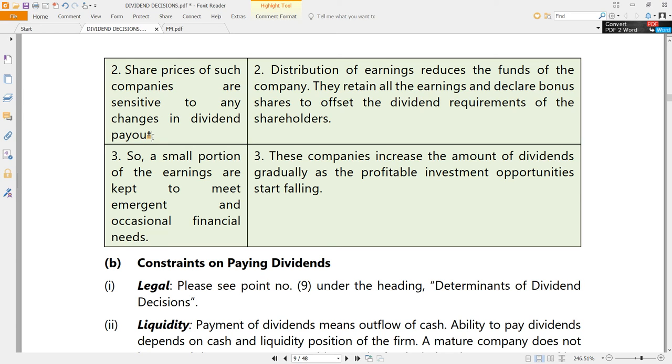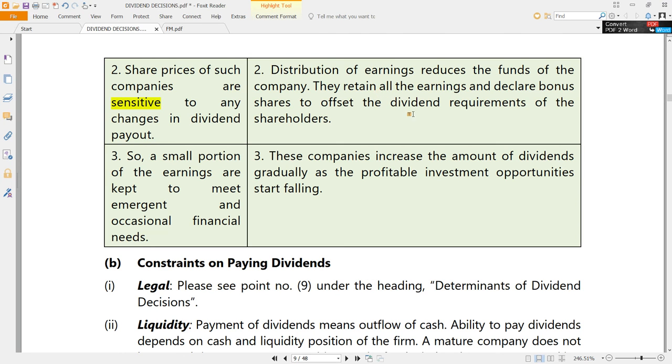And these shares are generally sensitive to the dividend payout. Let us say an FMCG company which normally pays 40 to 50% of its earnings as dividend, that is its normal tendency from the past 4 or 5 years. Suddenly if it says, no, now I want to declare only 10%, people may not like it because people expect that. We will expect a standard amount of payout from mature companies. So the share prices of these companies are sensitive to changes in dividend payout.